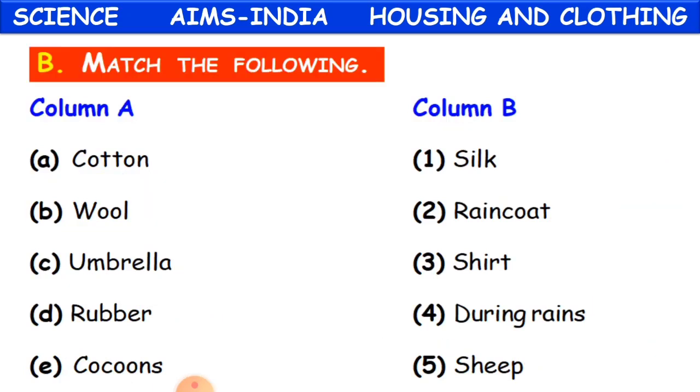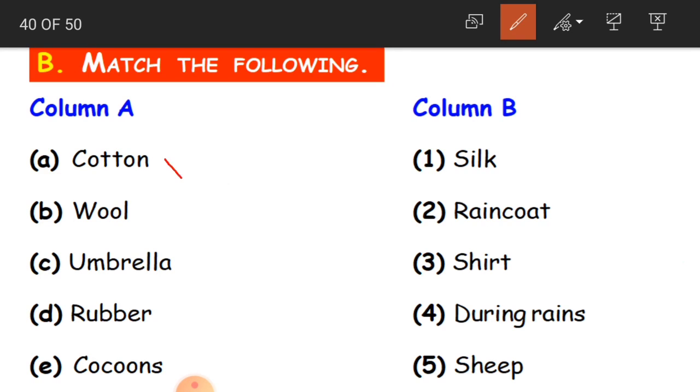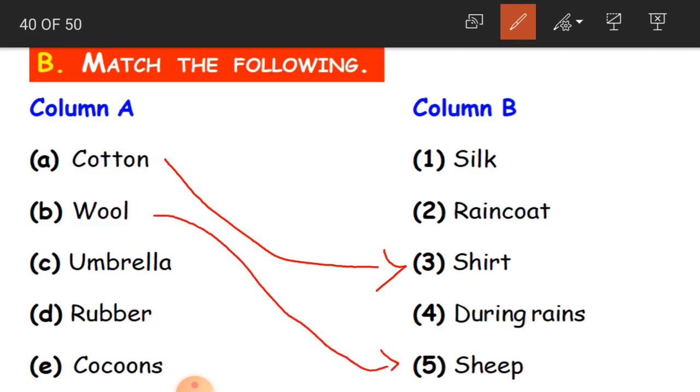Now here we are having match the following. B exercise. You have to match column A with column B. Okay. So let us start. A, cotton. So cotton is what? Where do we use it from these options? Cotton, silk, raincoat, shirt during rains or sheep. And cotton matches with the third option, that is shirt. Cotton, shirt. B, wool. We get it from the sheep. Umbrella. We use during rains. Okay, rubber is used to make raincoat. Cocoons.